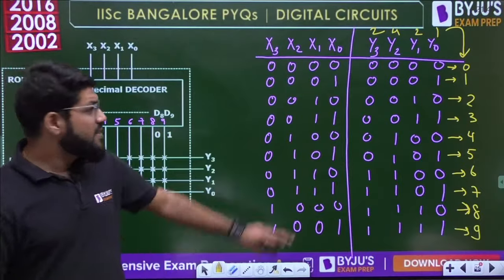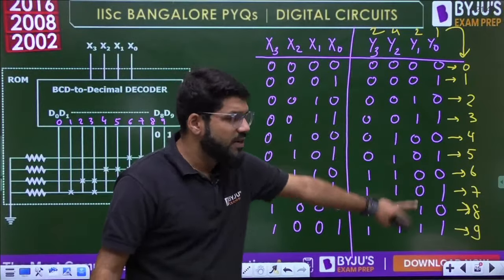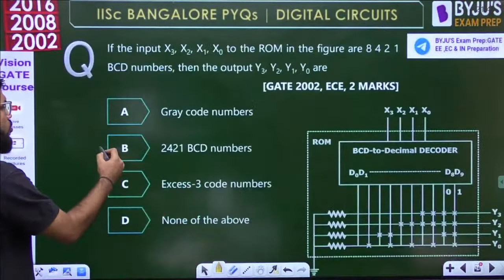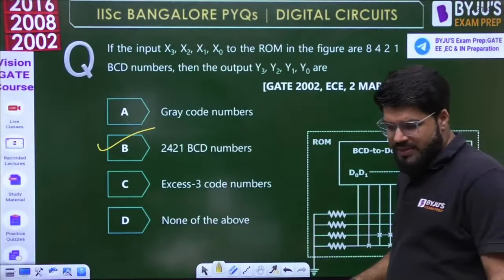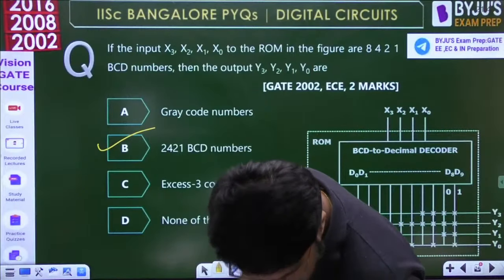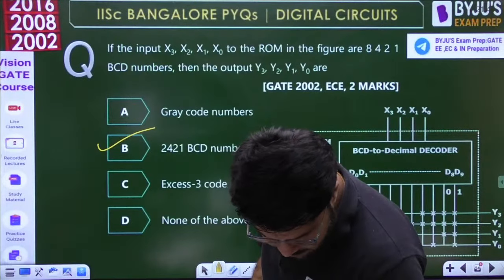So this is the 2421 code of the decimal number. The output is 2421 code, that's what I told you. It's a good question. Okay, let's move to the next question.